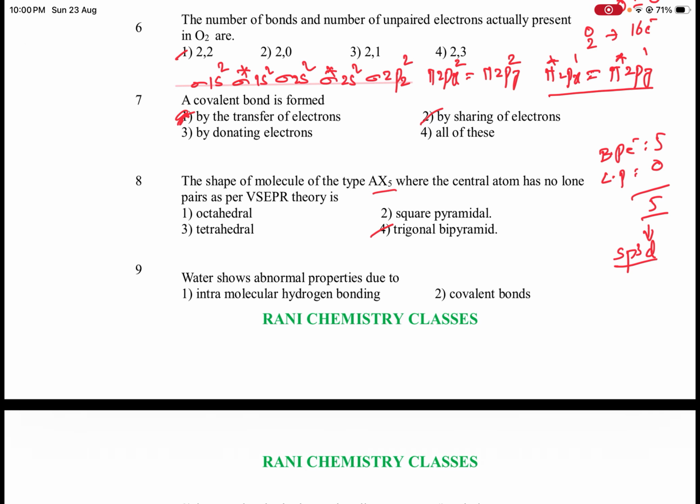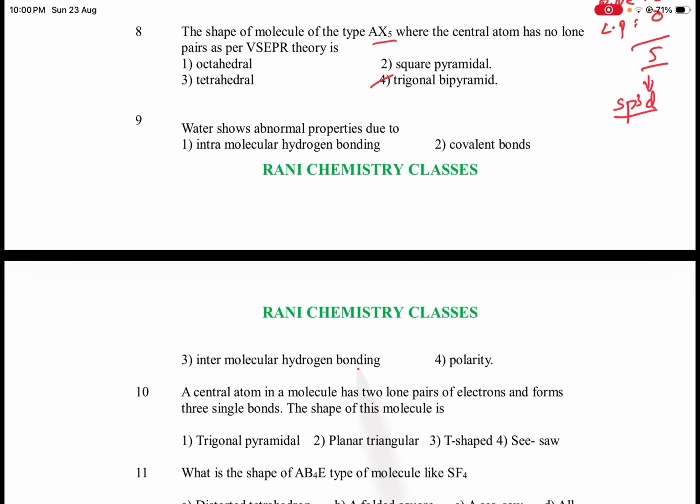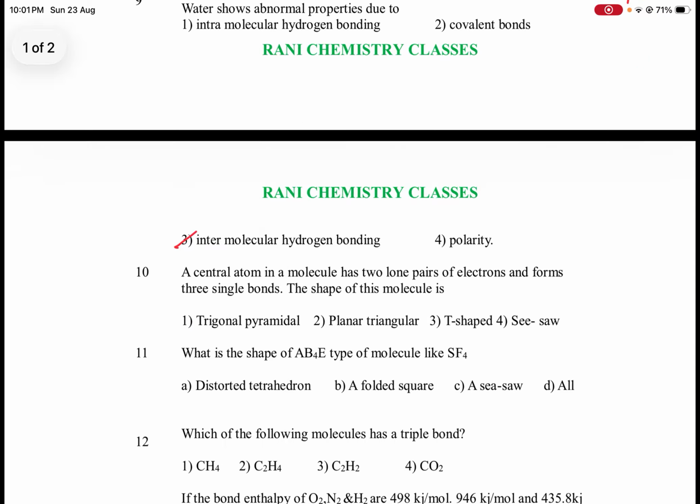Next, ninth one: water shows abnormal properties due to intramolecular hydrogen bonding, covalent bond, intermolecular hydrogen bonding, polarity. Water contains intermolecular hydrogen bonding. That means a hydrogen bond is formed between the hydrogen atom of one molecule and the fluorine, oxygen or nitrogen atom of a different molecule. That is intermolecular hydrogen bonding. Such type of bonding is present in water. So third one is the correct one.